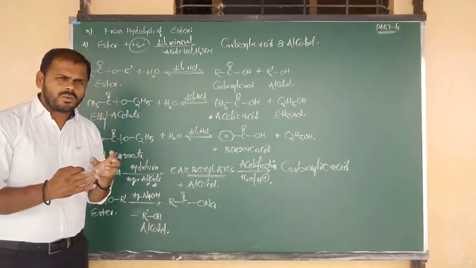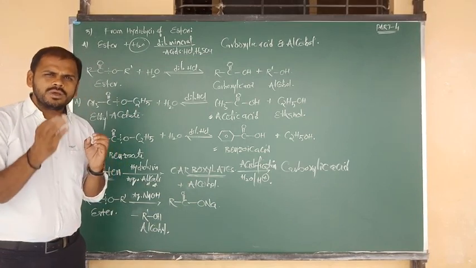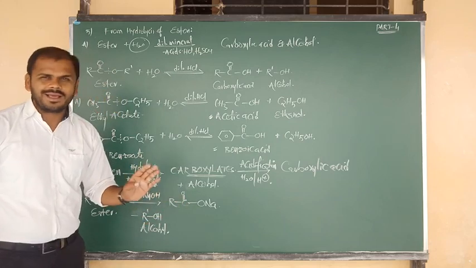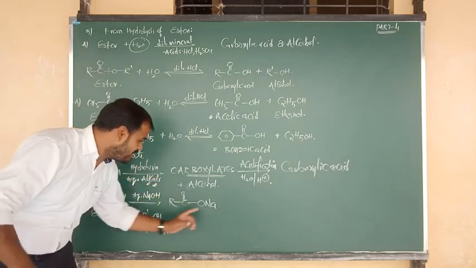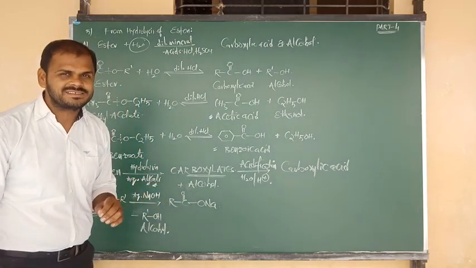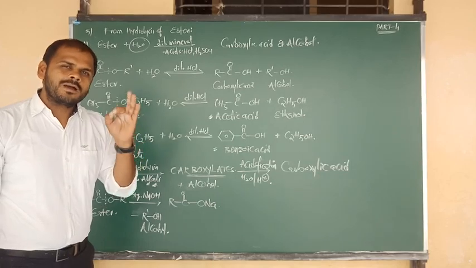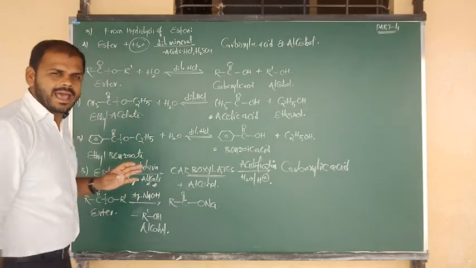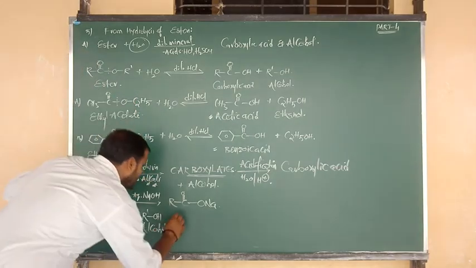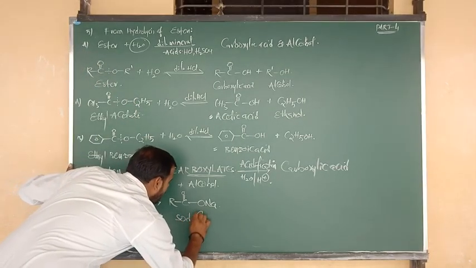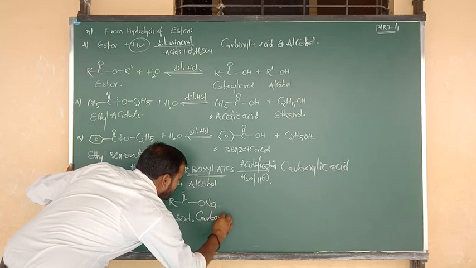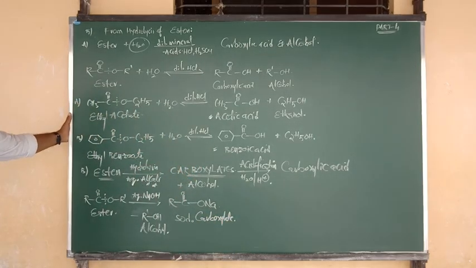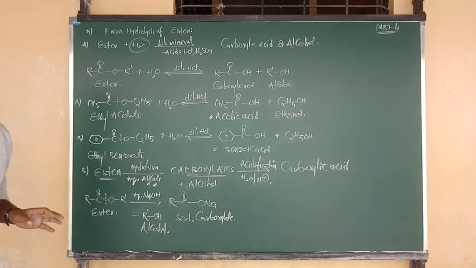It looks like carboxylic acid. What is the formula of carboxylic acid? R bonded to COOH. It looks like carboxylic acid, but H is replaced by sodium, meaning we can say it is the sodium salt of carboxylic acid. Shortly, the name of this compound is sodium carboxylate. Sodium carboxylate.